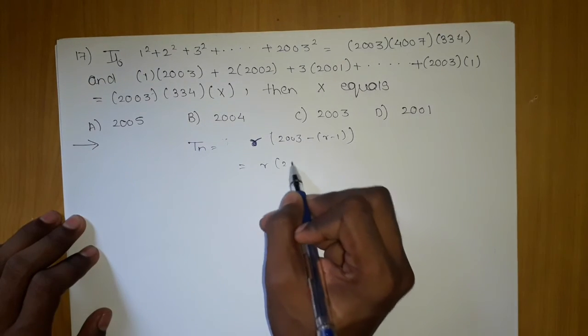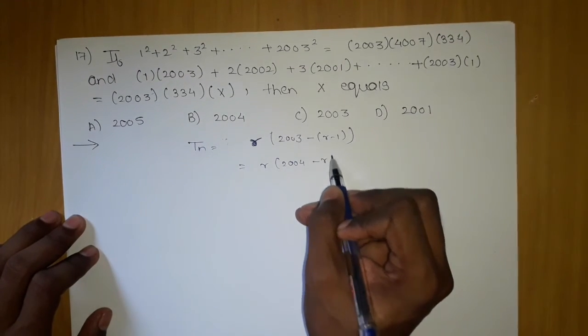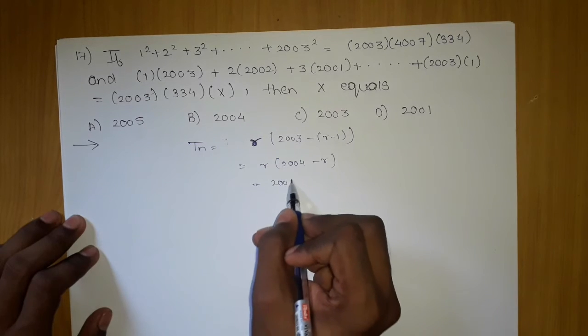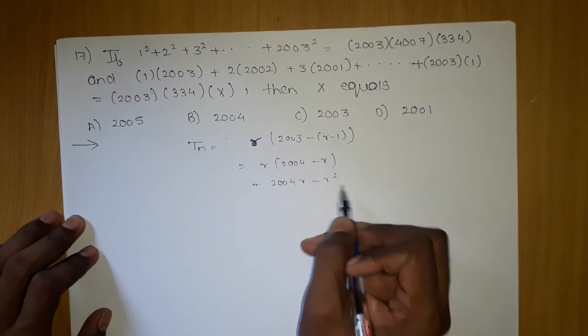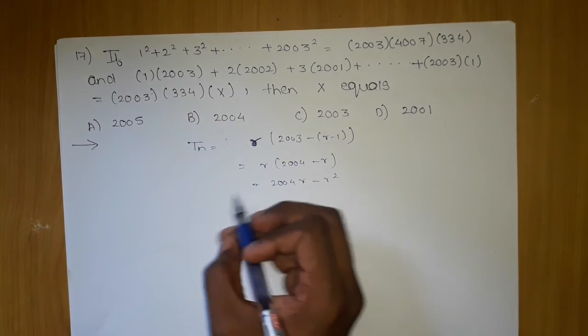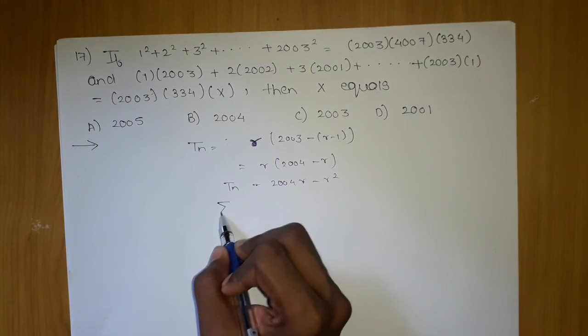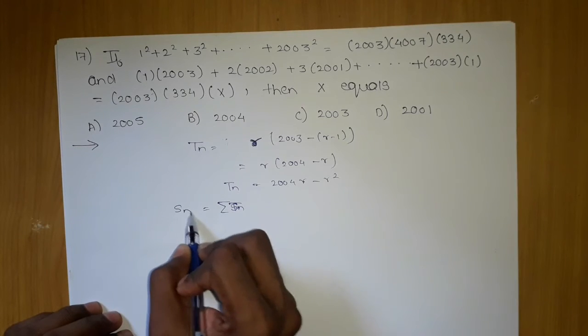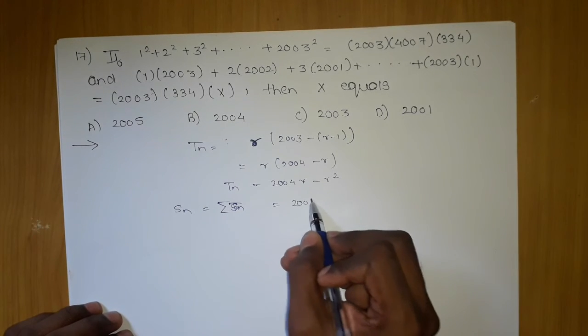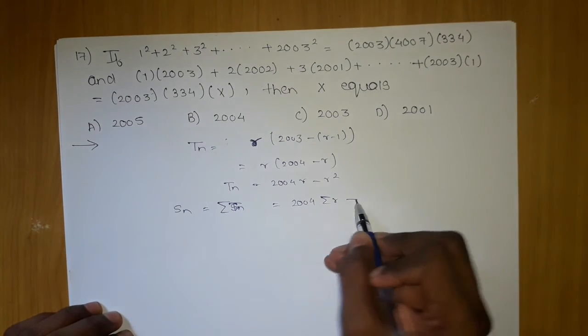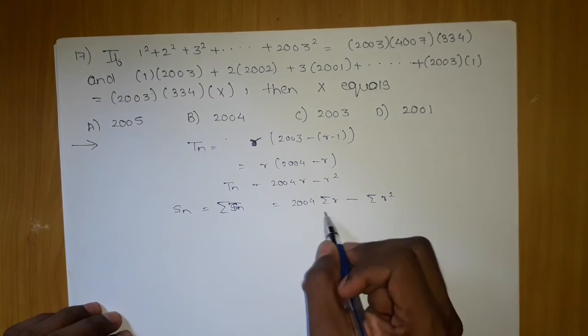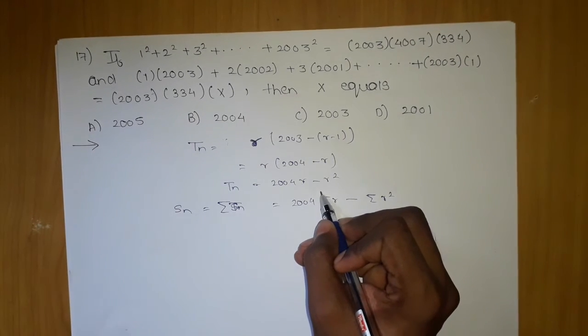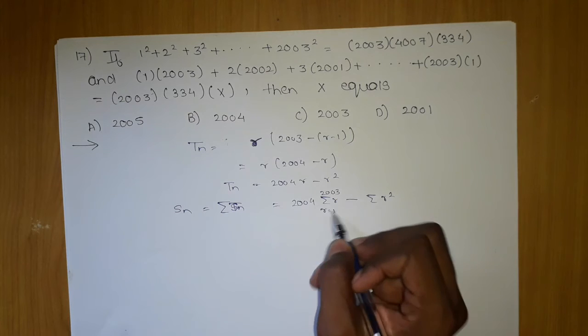What will happen after this? 2004 minus r. What will happen after this? 2004 r minus r square. So after this, since I want the sum, I will apply summation on Tn, which will give me the sum. This will be 2004 into summation r minus summation r square, from r equals 1 to the last value, 2003.